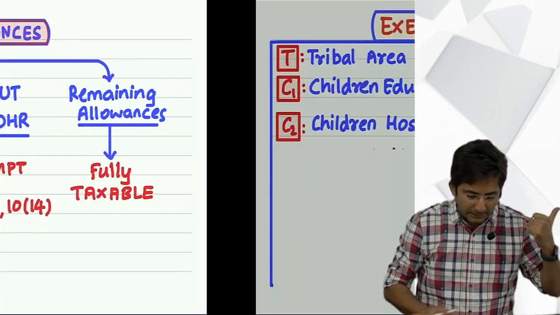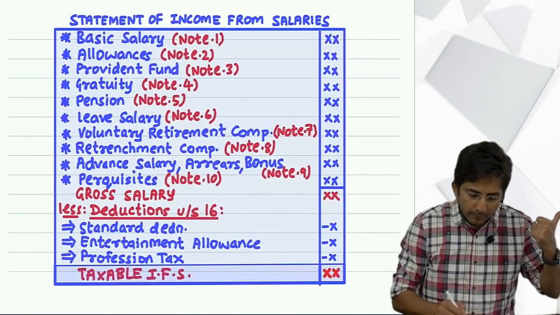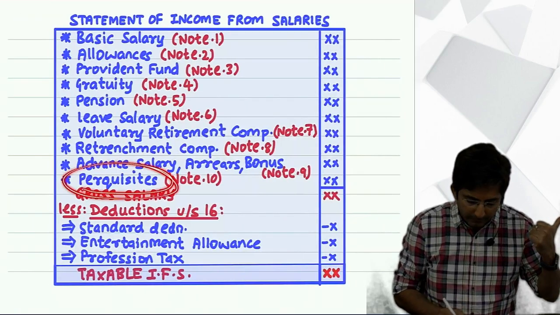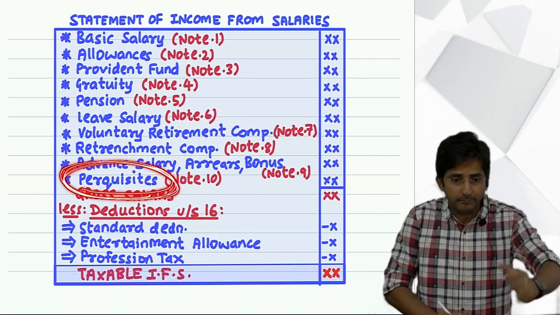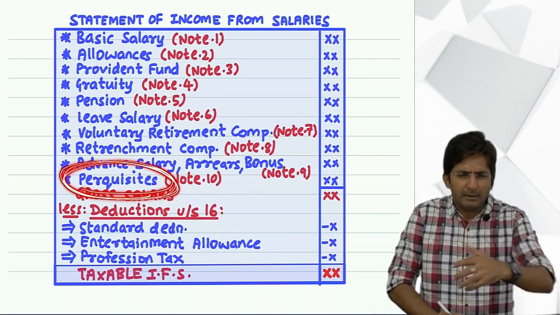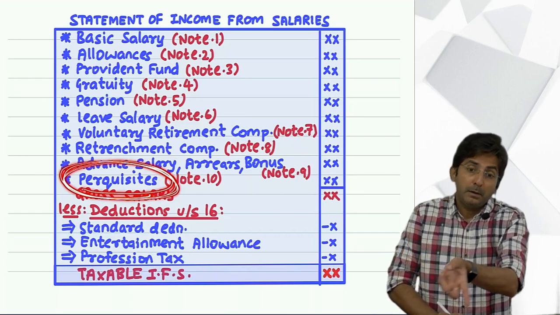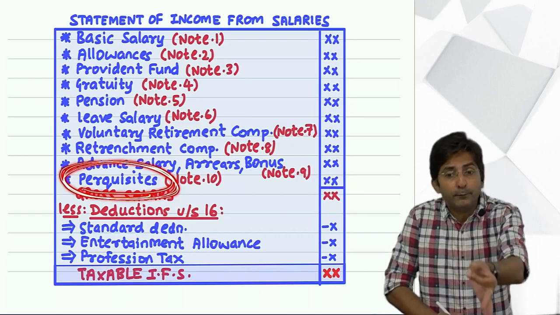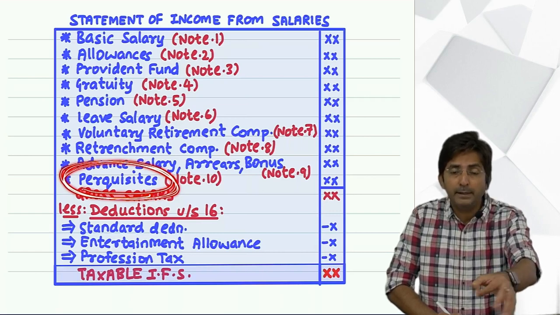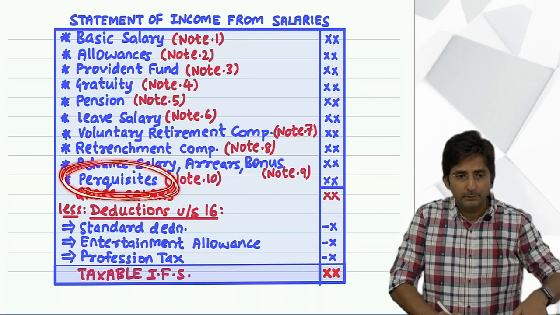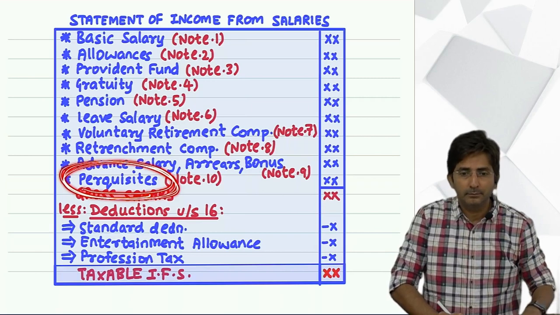I'll tell you precisely where it will be. When I will explain perquisite, at that time again there will be some reference of children. I will come to that point later. But there for children they have defined. Children means if it's a twin child, it will be treated as single birth. It's treated as single child only.